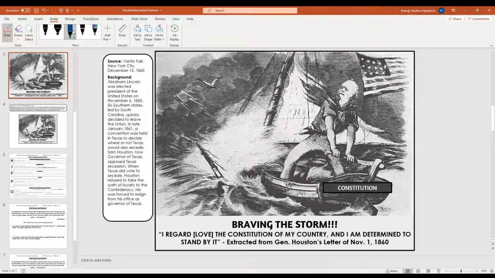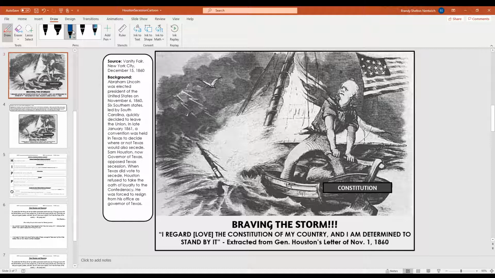So when all of the states in the South start to secede, Texas has to decide whether they're going to secede or not. So there is a convention held. That's a group of people. The lawmakers of Texas get together so they can have a vote to decide whether Texas should secede with the other southern states or they should stay in the USA. Now, here's where the cartoon comes in.